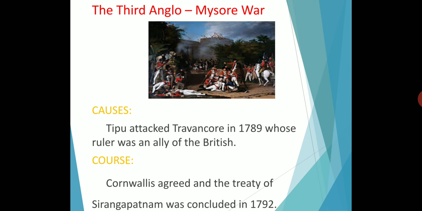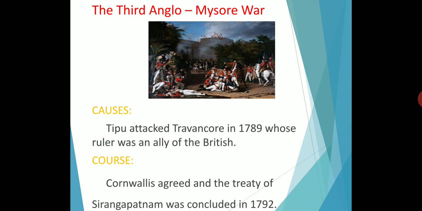Okay, to be held as prisoners, they should give Tipu Sultan's two sons.